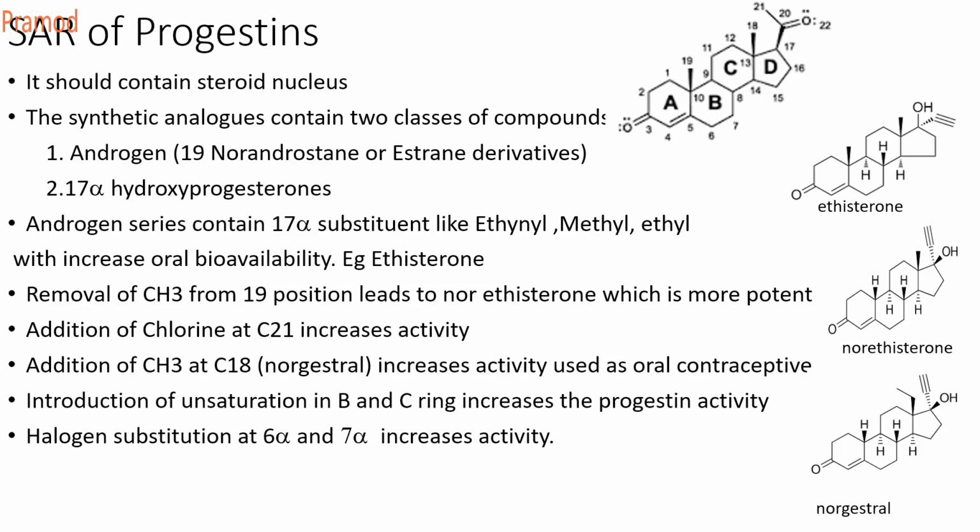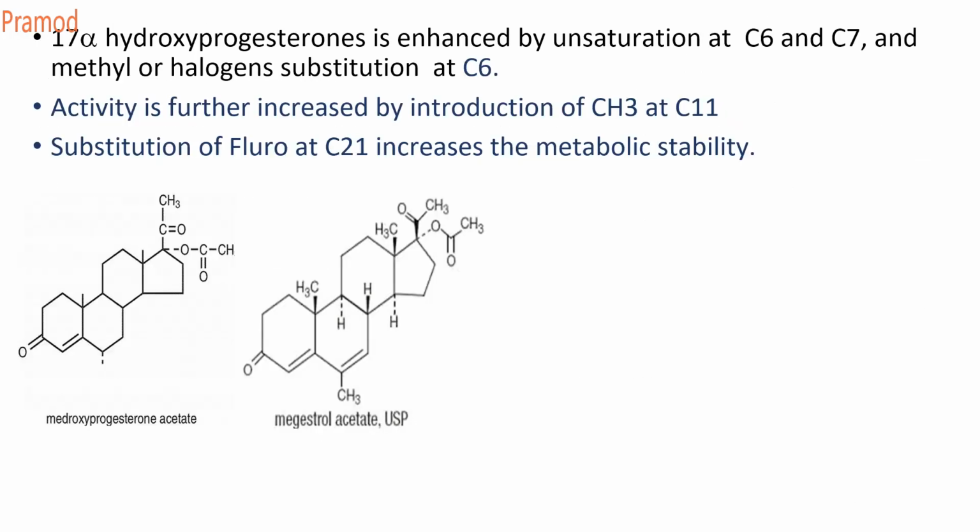Where there is no methyl at the 19th position, and at the 18th position there is an extra CH3, that increases your activity. Introduction of unsaturation in the B ring increases the progestin activity. Halogen substitution at 6 alpha and 19 alpha increases the activity. So please remember all these things.